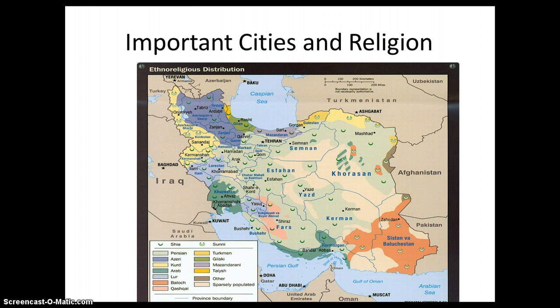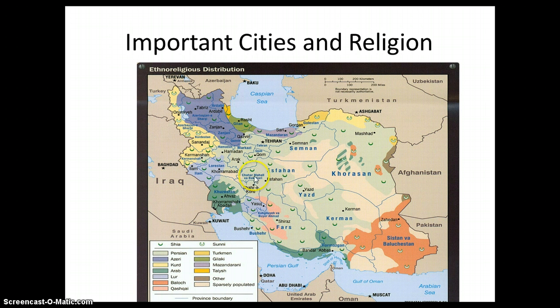Let's keep going. Iran has some important cities and an important religion. So you should notice that all these little dots here indicate a city. You should notice that one, instead of a dot, has a star. That's the first important city we're going to talk about. That is Tehran. Another important city is no longer on the map, but exists right about here to the west of Shiraz. That city is called Persepolis, and we'll talk more about that in a little bit. Tehran, as you notice, is the capital of Iran. Persepolis, which again was over here, was the ancient capital of Iran.